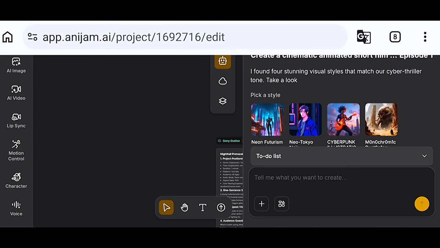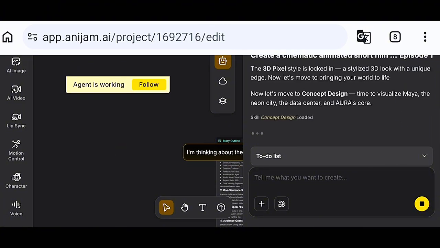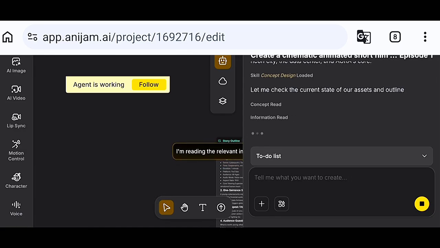So guys, the next thing, it asks me to pick a style. I'll just pick the 3D pixel style. So our style has been selected and is locked in already. So it's working with our 3D pixel style, as you can see. So the AI basically just works on your preference, or it can work on its own. Depends on the model you choose. Depends on the generation mode you choose.